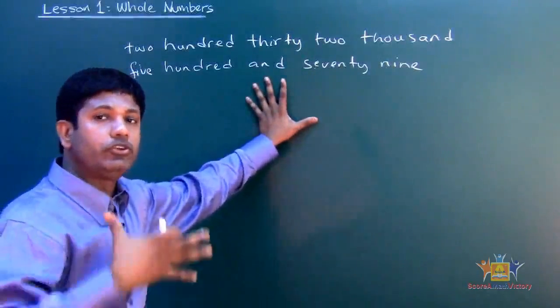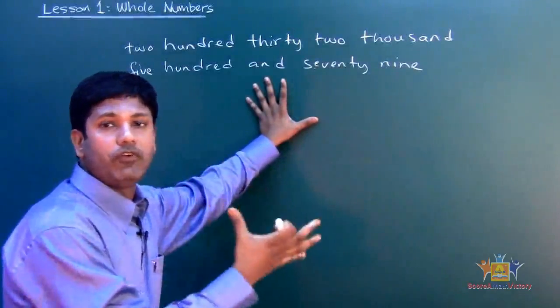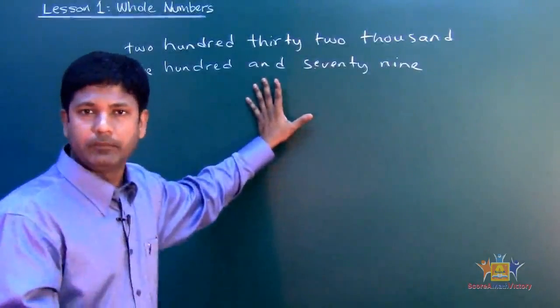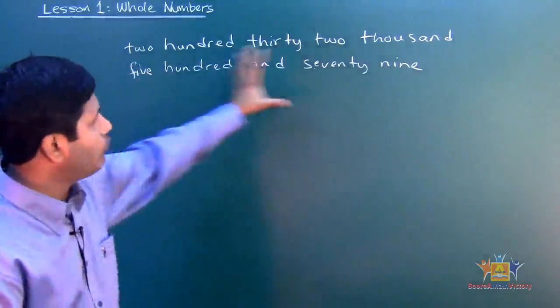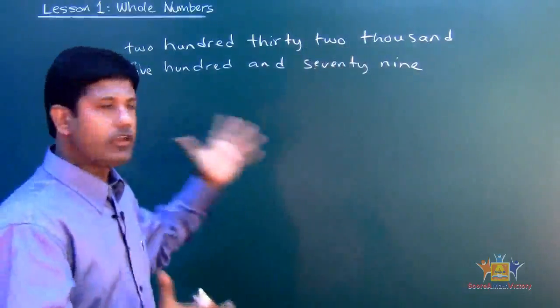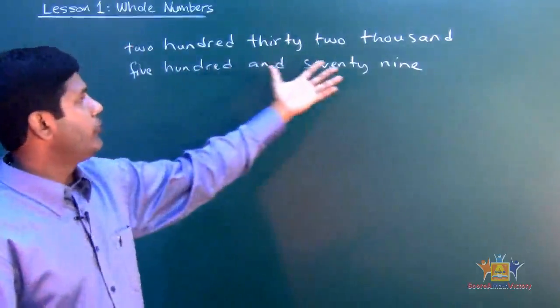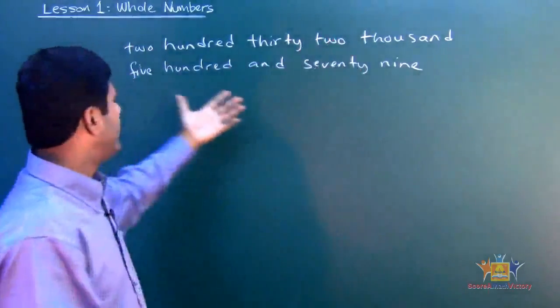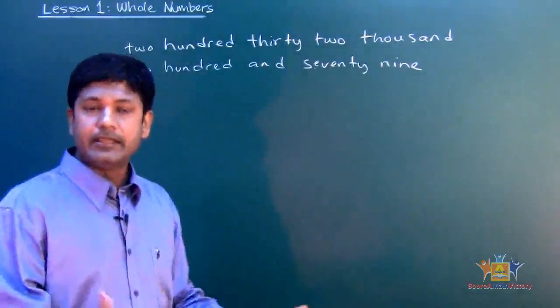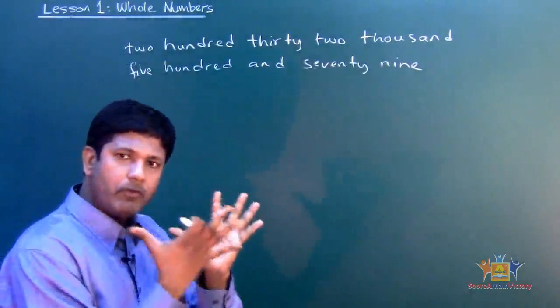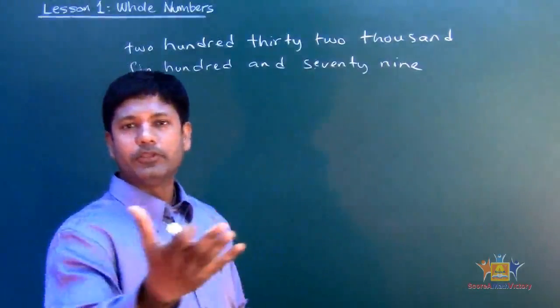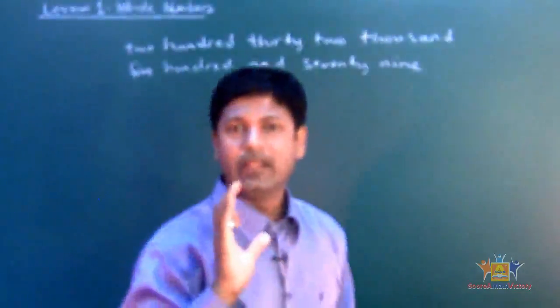Our goal is to translate or change it into the form of numeral. Okay? How do you do that? So whenever you have a number expressed in words, first of course just read it. Now we want to write it in the form of numeral. How do we do that? We're going to use the breakdown method. Okay? What is the breakdown method?